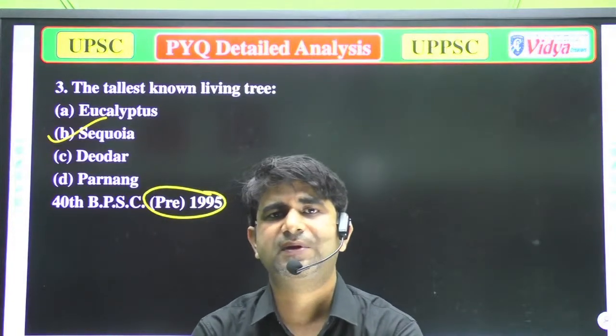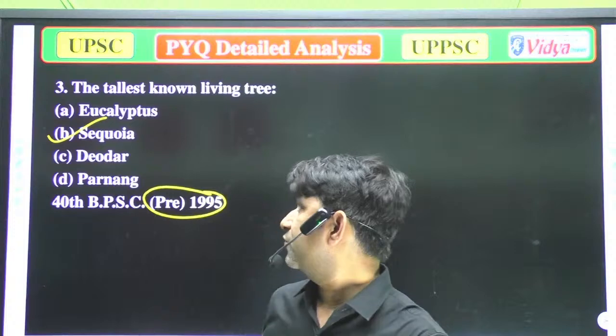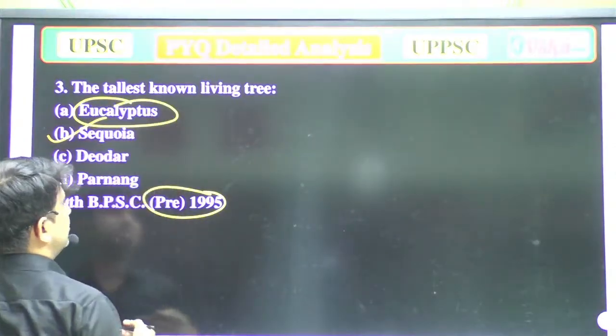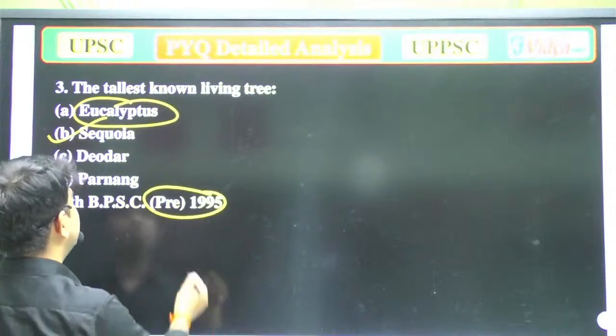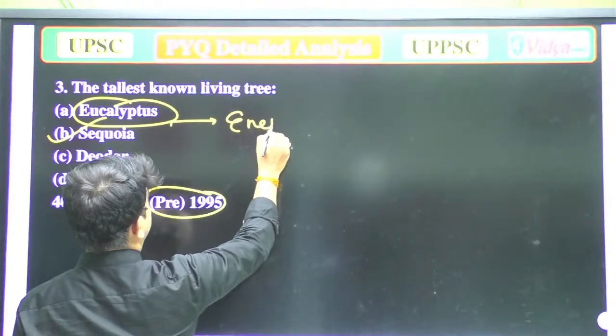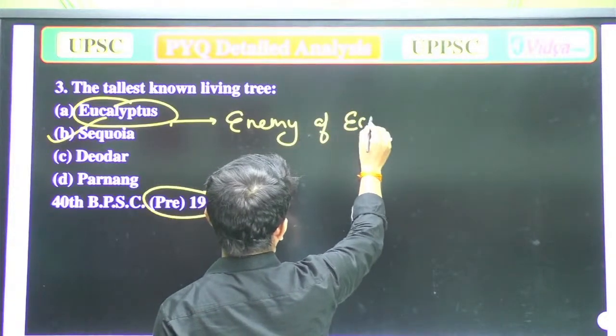So the tallest tree is found in the USA. Now we'll move to the next option, eucalyptus. Eucalyptus is found in India as well as Australia, and in various countries. It is known as the enemy of ecosystem.